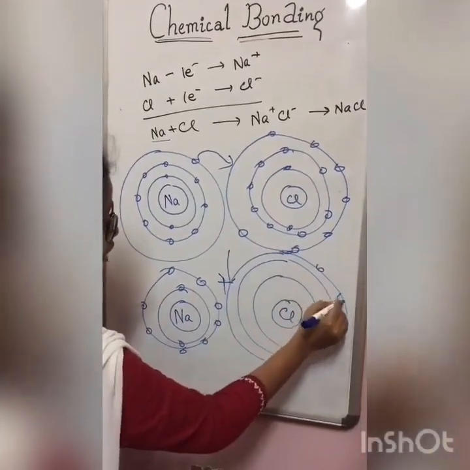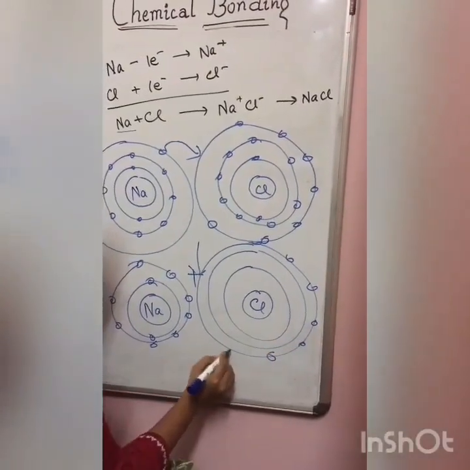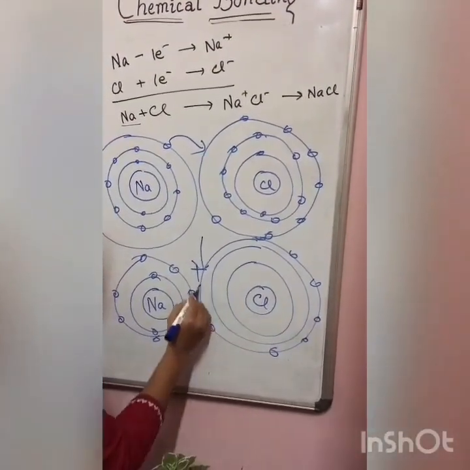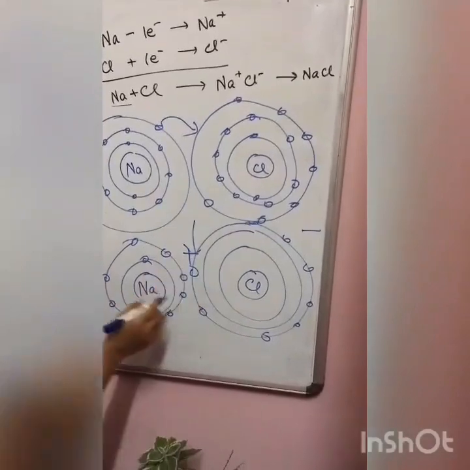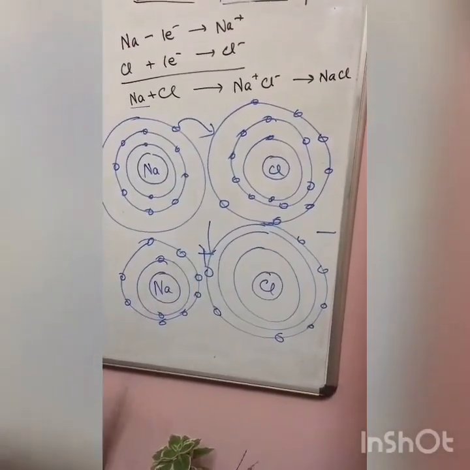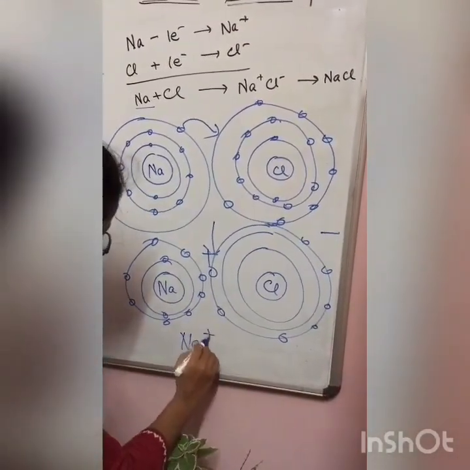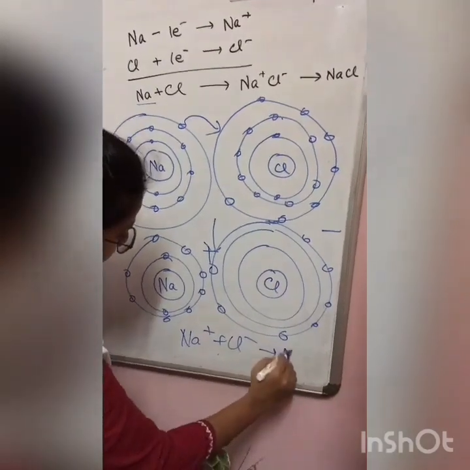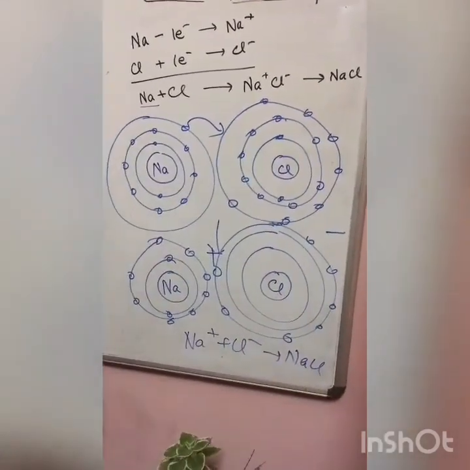In the last shell you have to draw 8 electrons with the minus charge. So this is my atomic orbital representation. Next you write Na plus and Cl minus, giving NaCl.